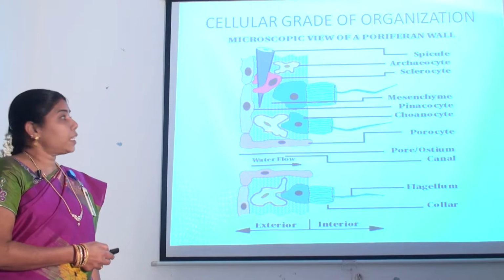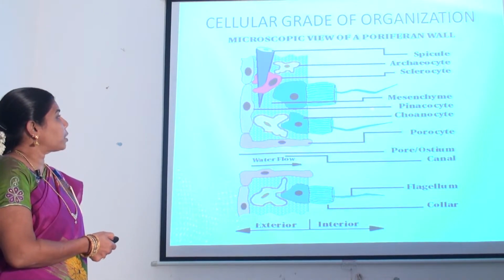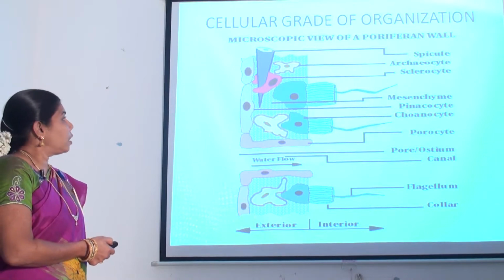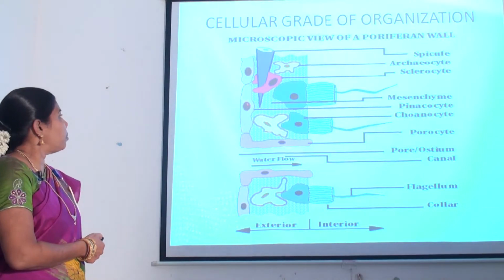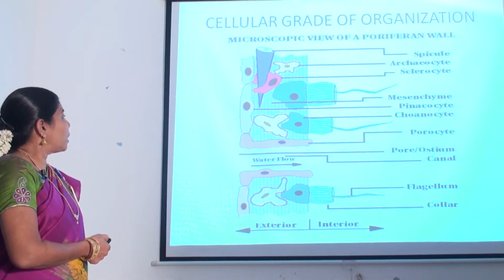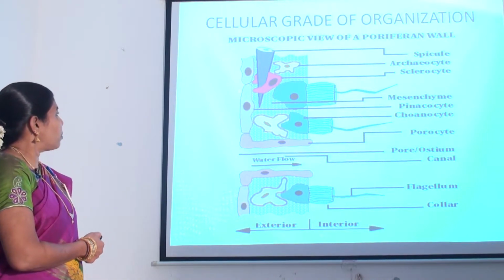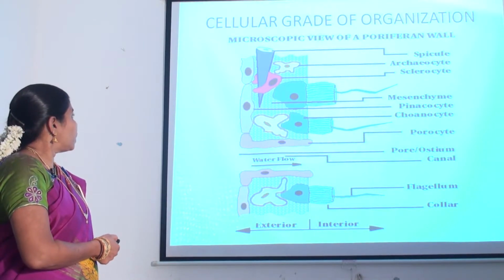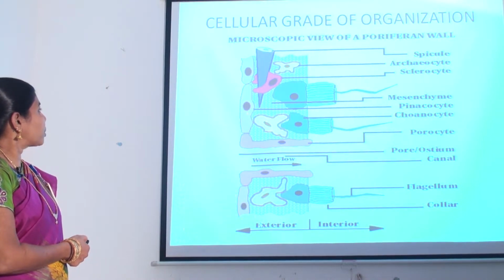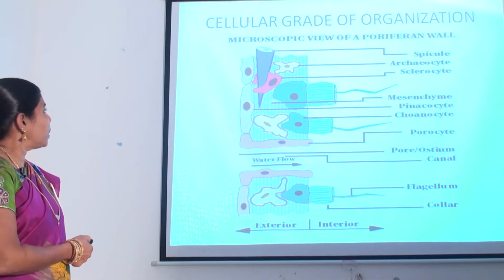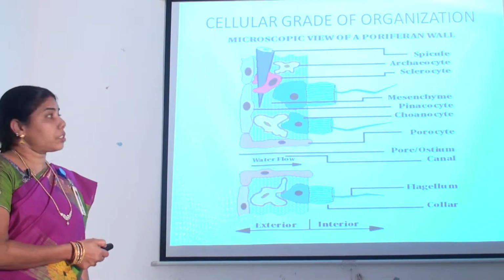They have three cell types, namely pinacocytes, mesenchyme cells and choanocytes. The body wall of the sponge consists of two layers, namely outer ectoderm and an inner endoderm, in between the non-cellular mesenchyme. The outer layer is called pinacoderm and it consists of flattened cells called pinacocytes.